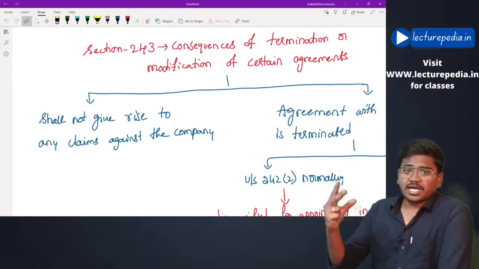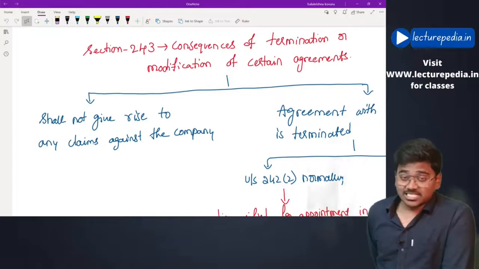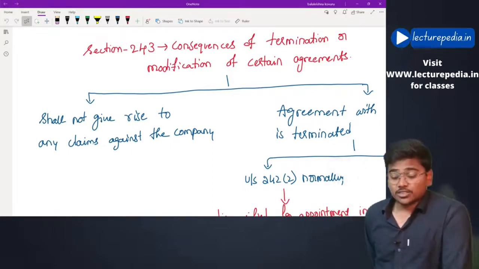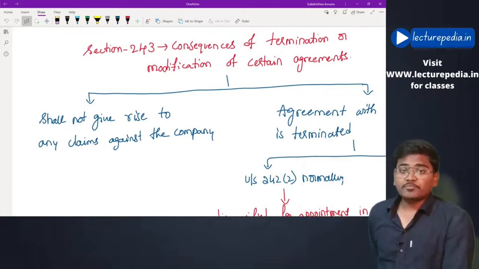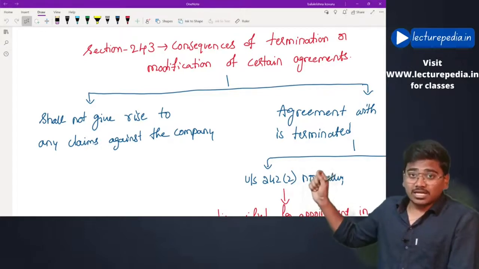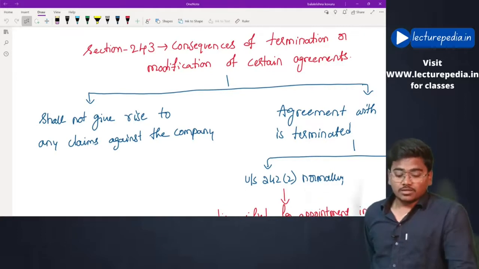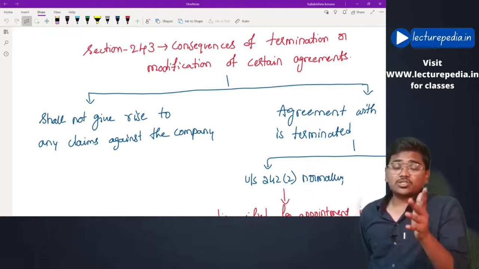Like this, some penalty clause is there in the agreement if it is terminated by the company. Now, this agreement is being terminated due to the order of the tribunal. Such a clause will not be applicable. You cannot ask for any claims from the company as a result of termination of this agreement.